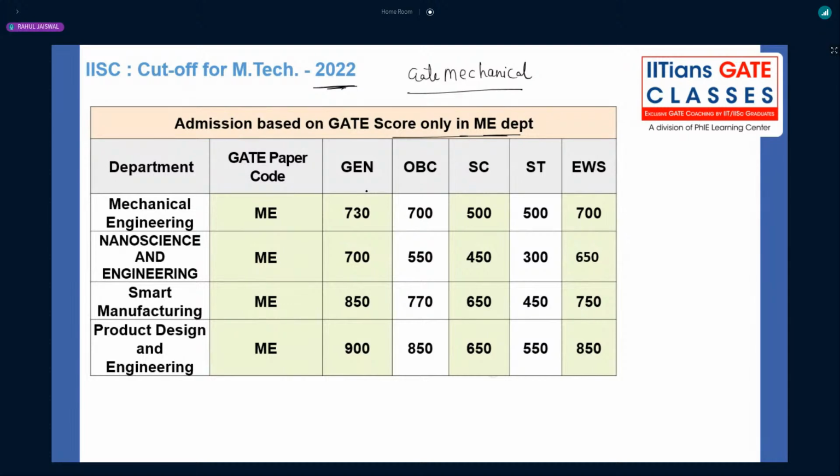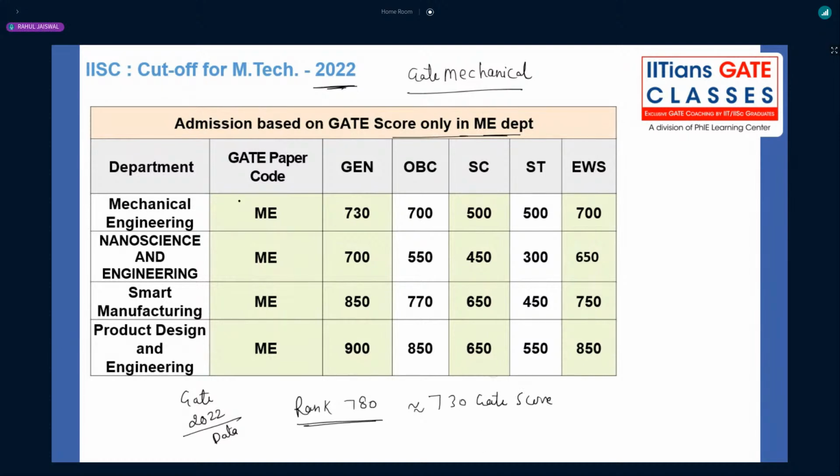If I just give the data, last time 730 was having a rank of around 70 to 80 rank. So what was the situation last year?